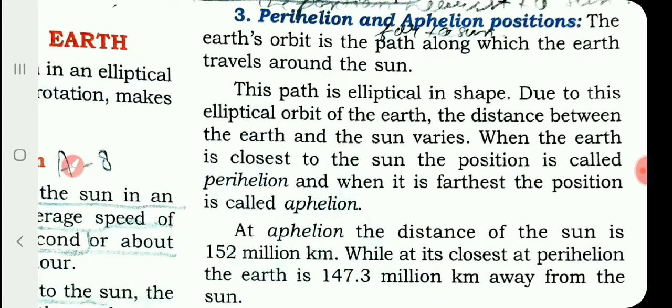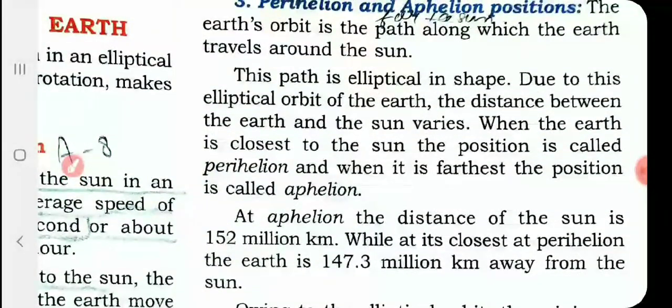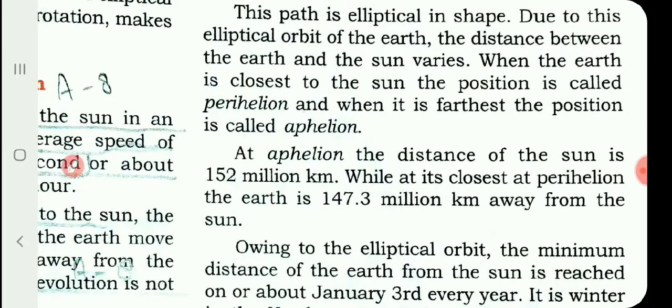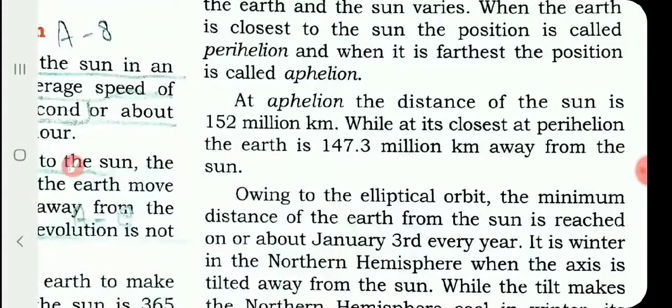The earth travels in an elliptical shape. Due to this elliptical orbit of the earth, the distance between the earth and the sun varies. When the earth is closest to the sun, that position is called perihelion. And when the earth is furthest from the sun, that position is called aphelion. Closest is perihelion. Aphelion is furthest.